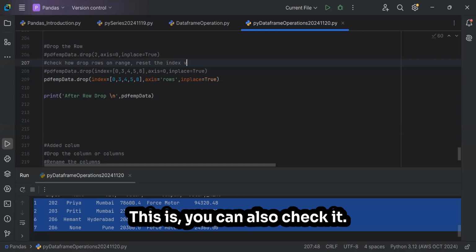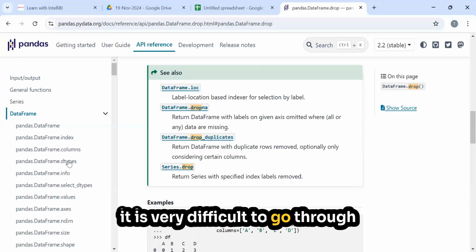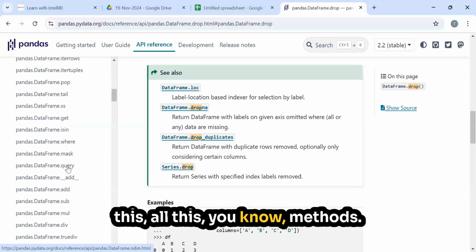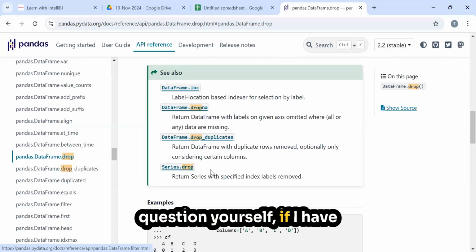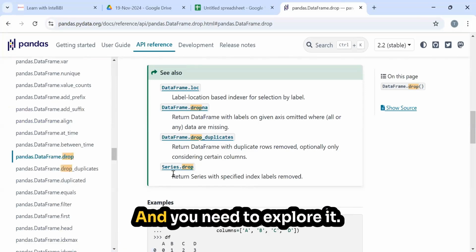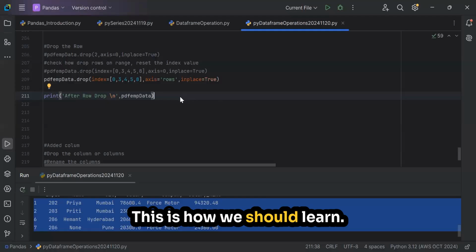You can also check it. That is not an issue. This is how you need to learn, because it is very difficult to go through all these methods. So you should ask the question yourself: if I have to do this, how can I do this, and you need to explore it. This is how we should learn.